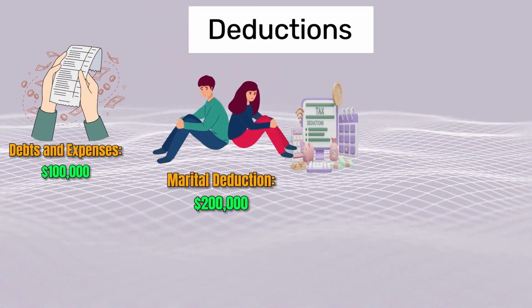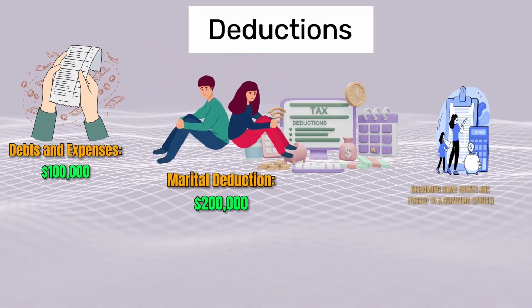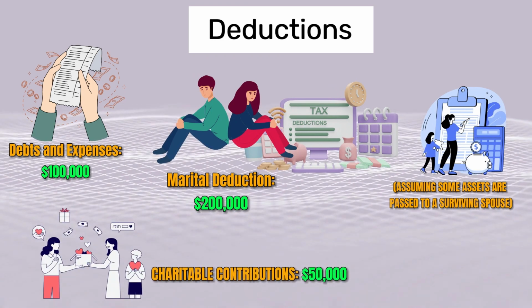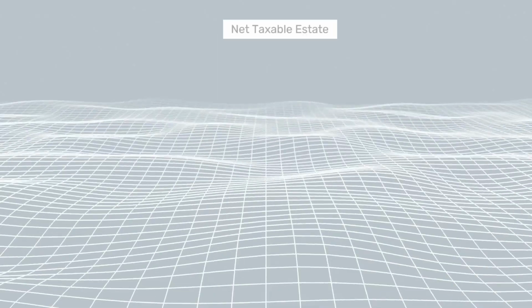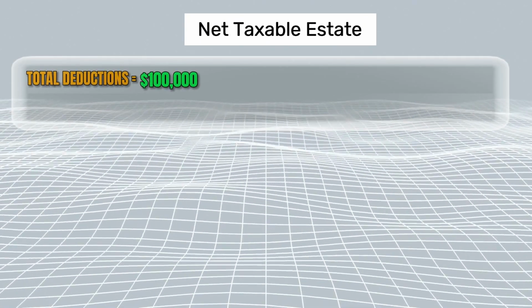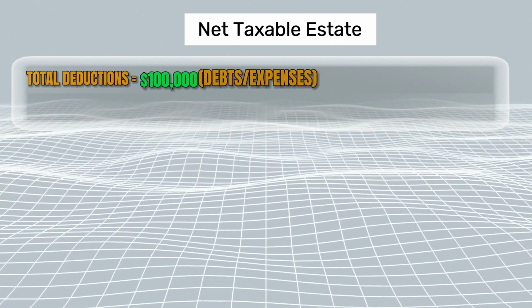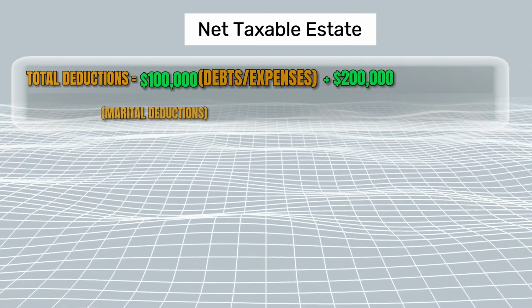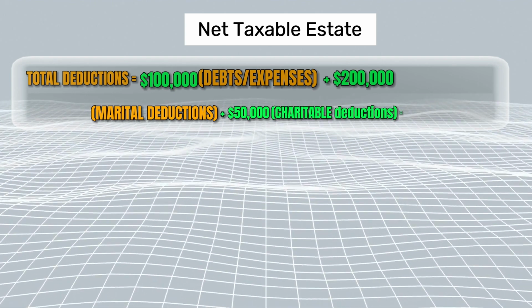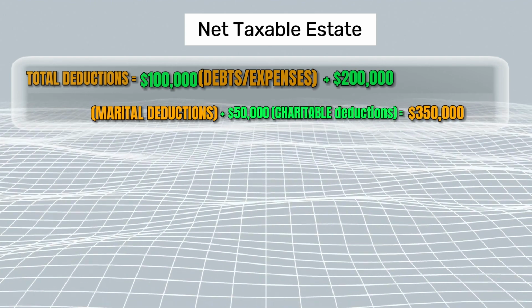Marital deduction, $200,000, assuming some assets are passed to a surviving spouse. Charitable contributions, $50,000. Net taxable estate, total deductions is equal to $100,000 debts or expenses, plus $200,000 marital deductions, plus $50,000 charitable deductions, is equal to $350,000.